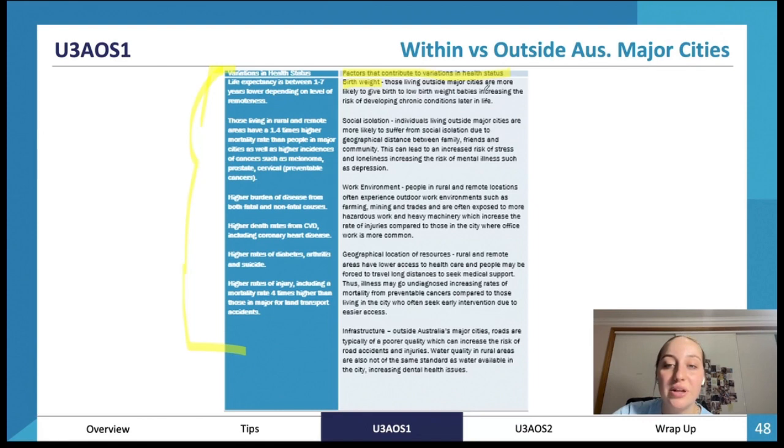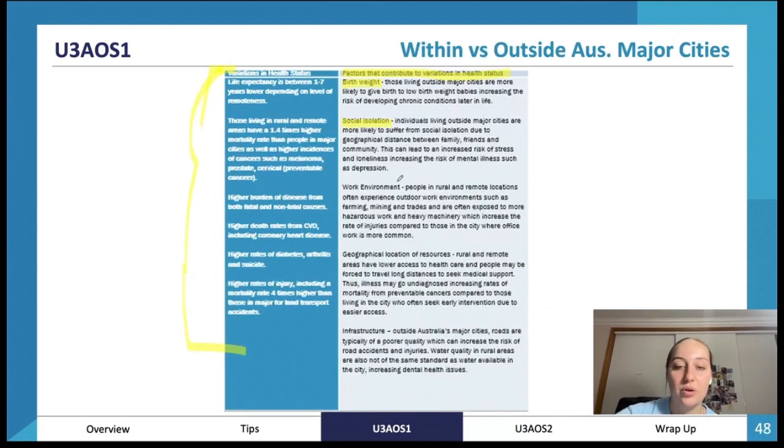So those living outside major cities are more likely to give birth to low birth weight babies, increasing the risk of developing chronic conditions later in life. So same again for that one. Social isolation. Because they're living further apart from everyone, they may feel excluded from social interaction, as there's that geographical distance between their family and friends and community, which can cause stress and loneliness.